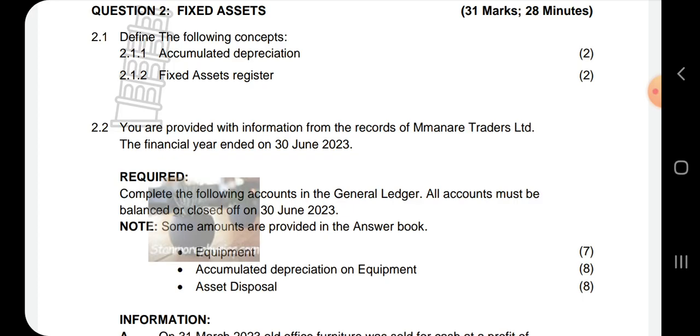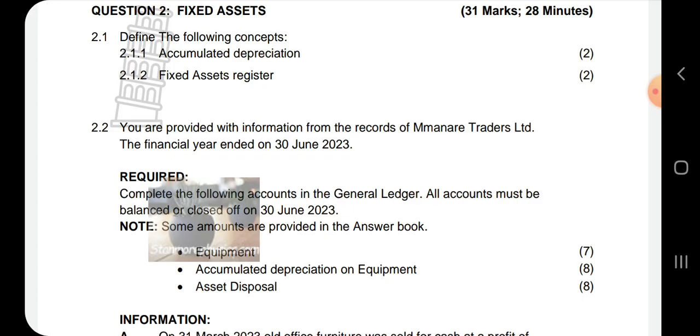So financial year, if it ends today, it starts tomorrow. Which means it starts on the 1st of July, but we date it back for it to be 12 months. So if it ends in 2023, meaning it started the following day, which is the 1st of July, but we'll say 2022. If you count from July 2022 to June 2023, the 30th, it's 12 months.